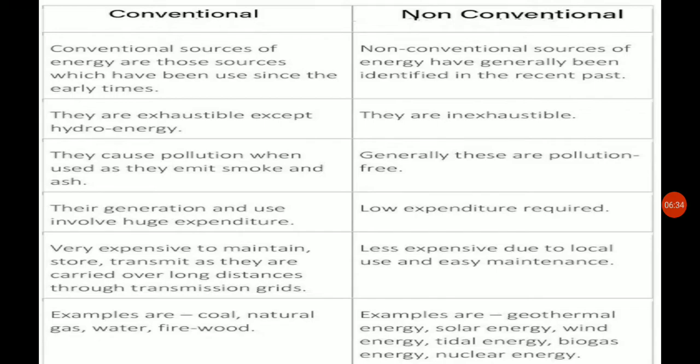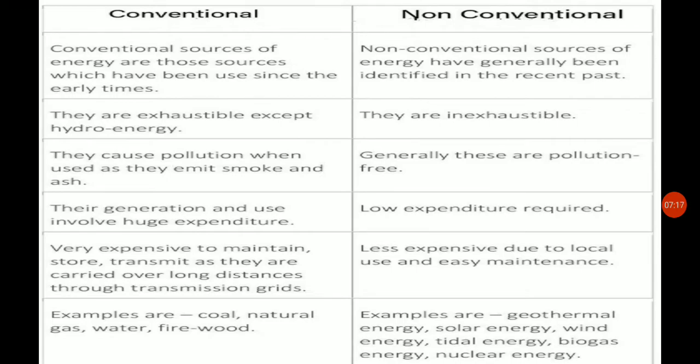Here exhaustible means they get finished very soon, they cannot be renewed. In the same way, non-conventional sources are inexhaustible, they do not get tired, that means they cannot be finished, they are unlimited. Conventional sources can cause pollution when used, as they emit smoke and ash. Whether it is coal or oil, anything that emits pollution adds pollution to the atmosphere. Whereas non-conventional energy is eco-friendly, that is pollution free, and does not harm the environment.